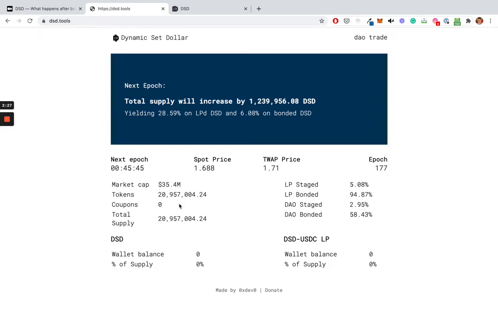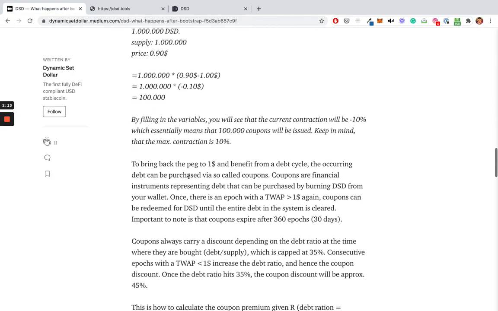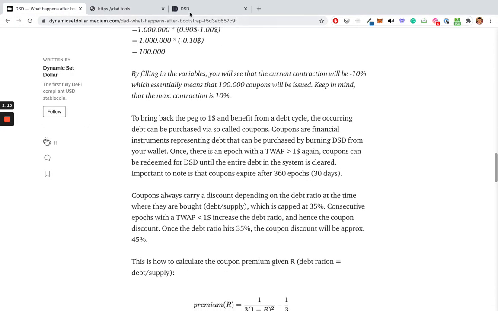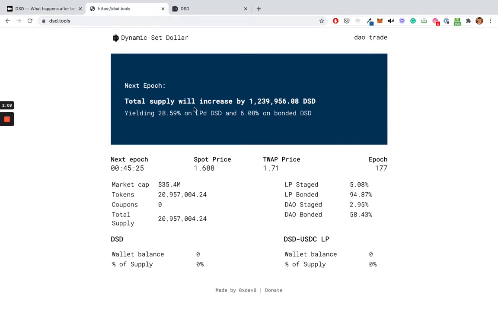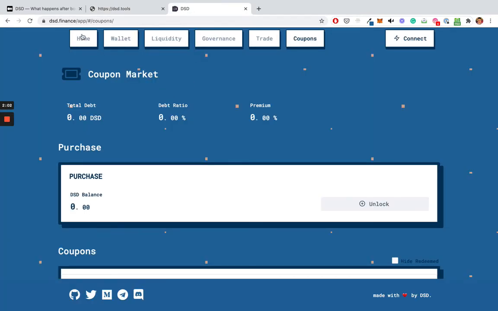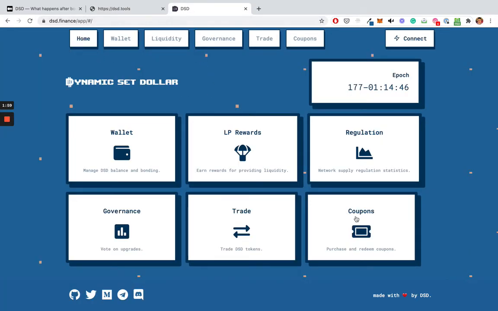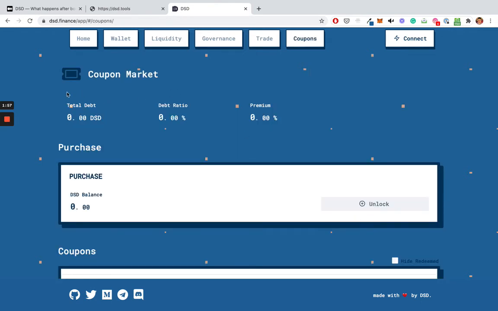That debt will play a role both in the coupon redemption and in what happens when we enter the next expansion phase, so when the price goes over $1. But I'll get into that more in the next video. The other important thing to understand is that the debt is capped at 35% of the supply. So the debt ratio maximum is 35%. If on the app you go into coupons, then you'll see, when we are in the debt phase, the total debt and the debt ratio. This debt ratio is a maximum of 35%.